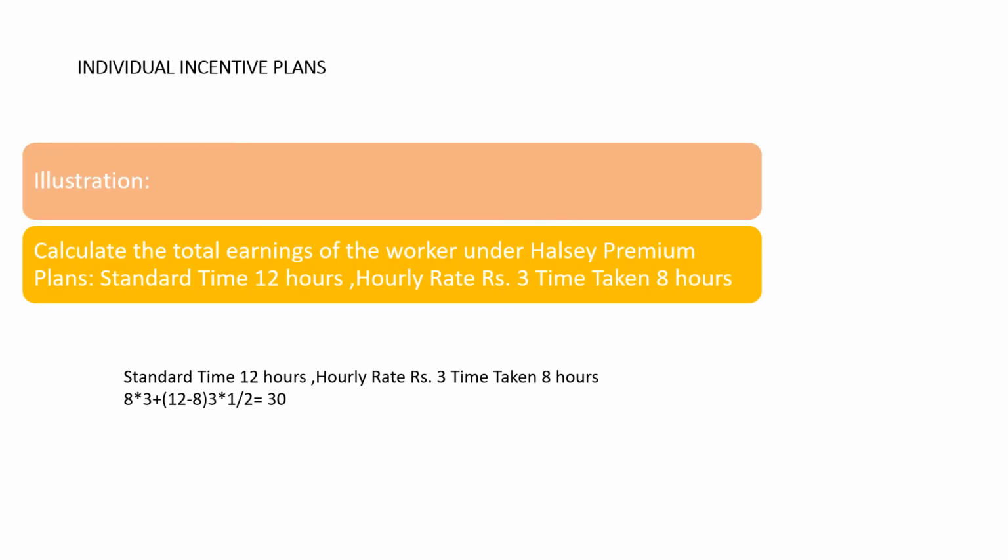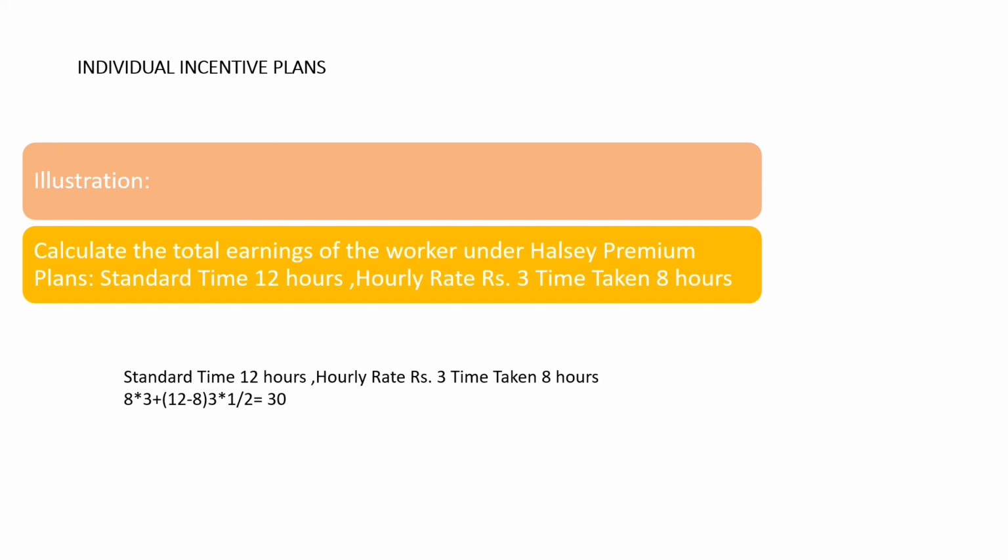Now with this example, the Halsey plan should be more clear to you. Calculate the total earning of the worker under the Halsey premium plan. Standard time S is equal to 12 hours, hourly rate R is equal to 3, and time taken T is equal to 8 hours.